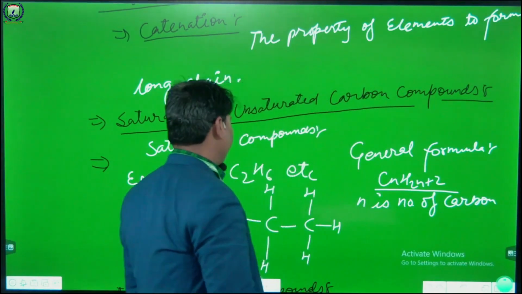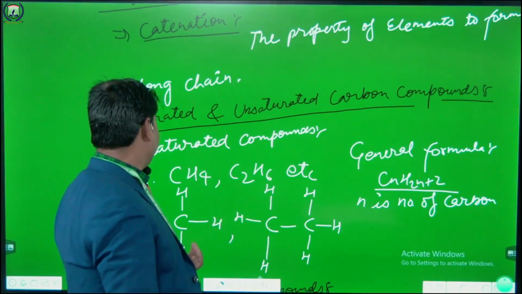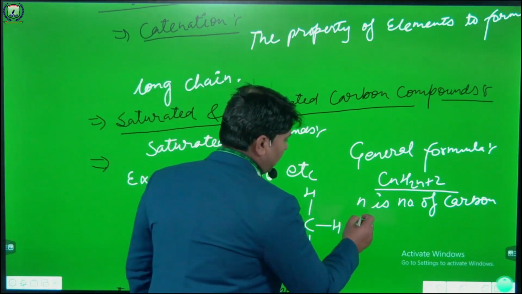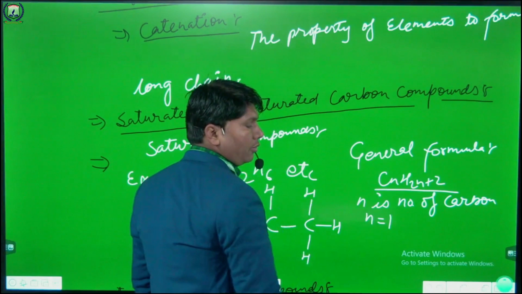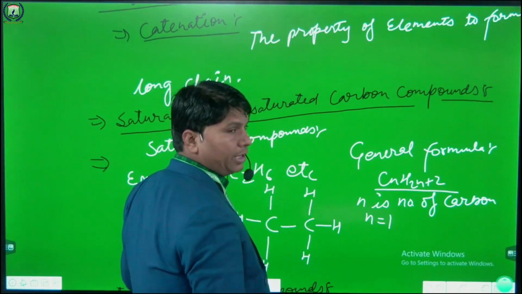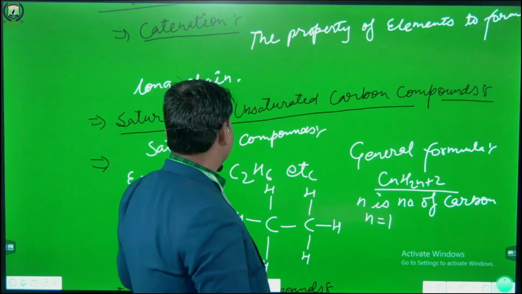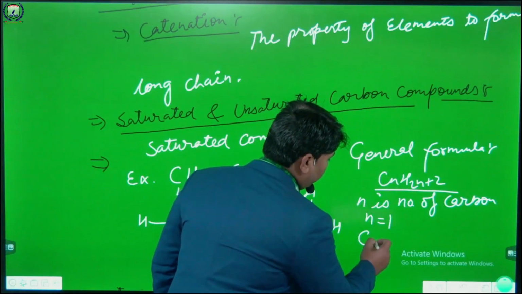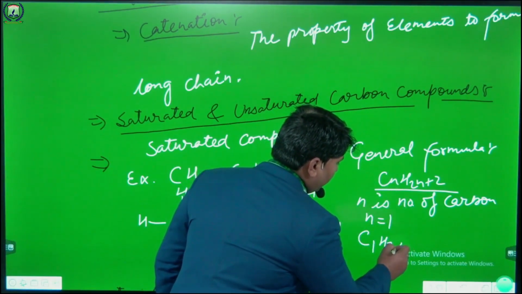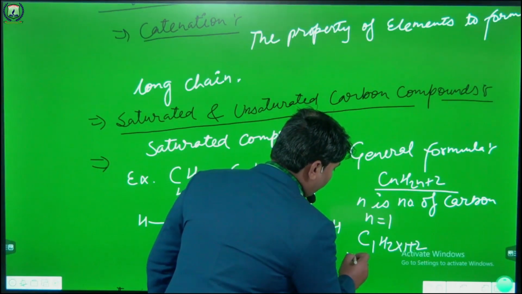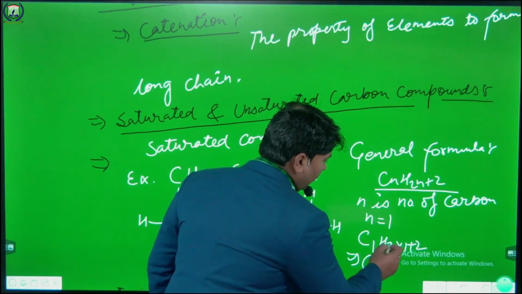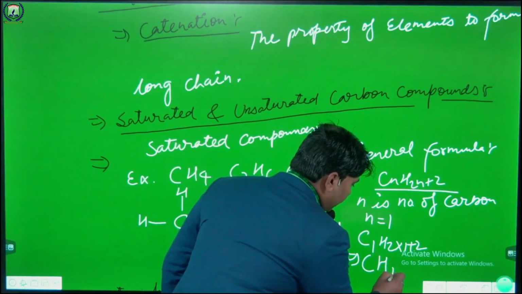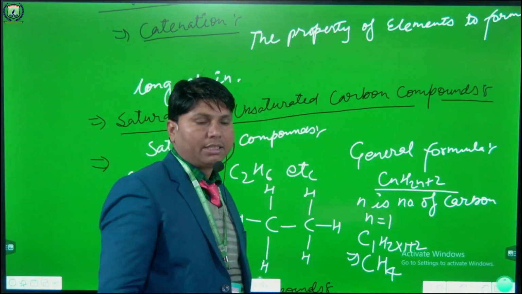Okay students. So if we put the value, in the case of methane, the number of carbon atoms is 1. When we put this value in this formula, we get the first member of the saturated carbon compounds. C1H(2 into 1 plus 2) is equal to what? C1 means C, and 2 into 1 is 2, plus 2 is equal to 4. It means CH4. Clear? Clear to everyone?